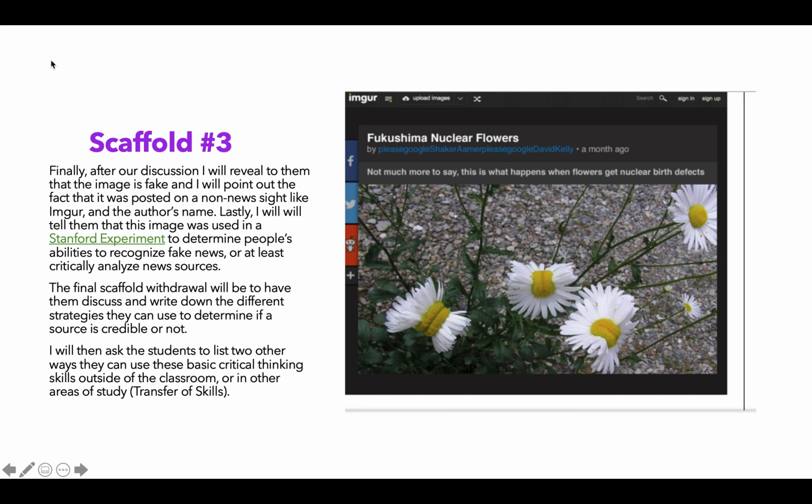And then to go beyond that, I'd also like them to try and think, how could they use this basic critical thinking skill outside of the classroom or in other areas of study? I wanted them to give 2 examples, and I think that does a good job of demonstrating transfer skills.